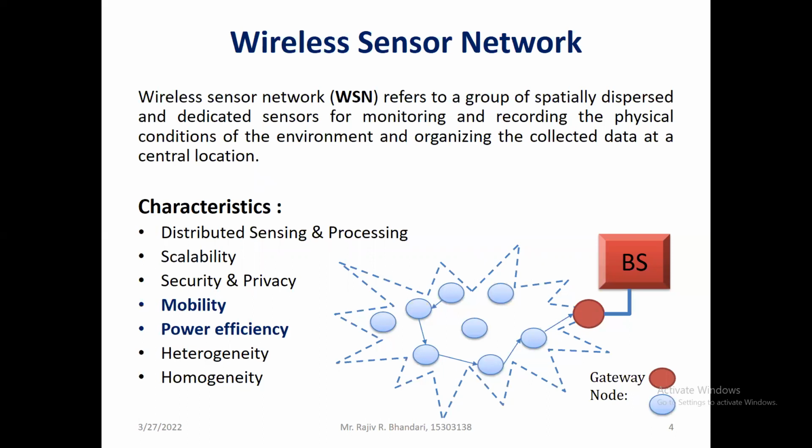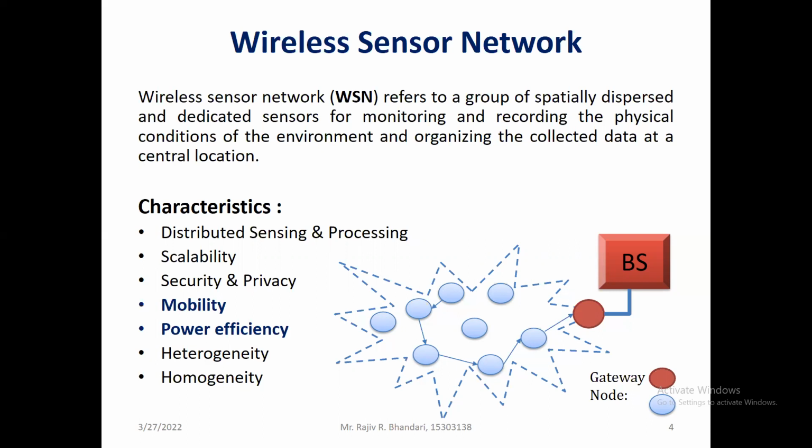What exactly is a wireless sensor network? We can simply define it as spatially distributed sensor networks which are placed ad hoc in different environments. Those sensors collect values from the physical environment, and that data is stored onto the server. This is the wireless sensor network.